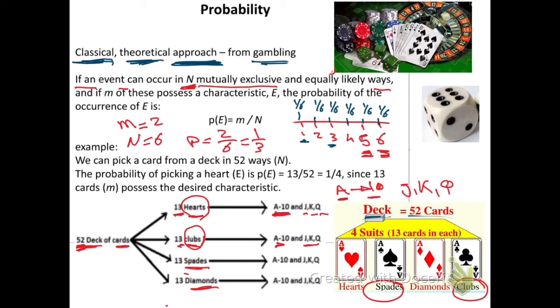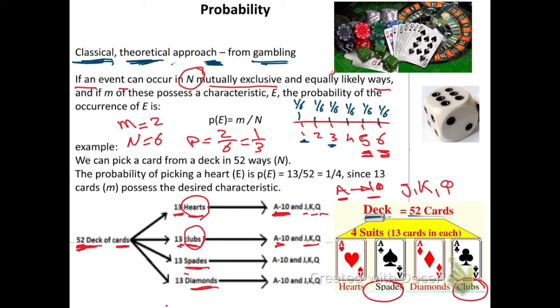It is a fair probability, and every card has an equally likely probability to happen. So here it is mentioned that if an event can occur n times, mutually exclusive means fair or independent.